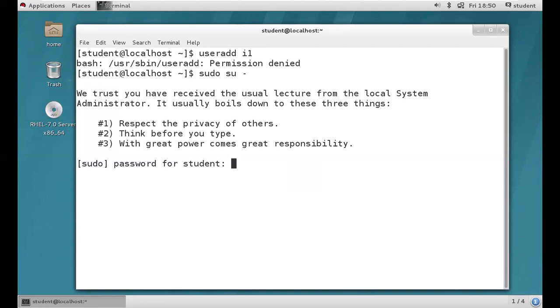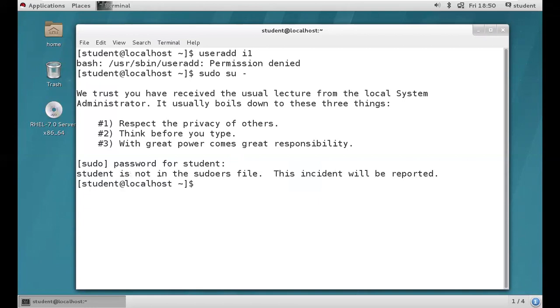It will ask for the password for the student user. I'm providing the password, and we are going to get an error. This command won't work on our local operating system, but it will work on an AWS instance. It will work on an Azure instance, meaning an Azure virtual machine. Why? Because by default the EC2 user has sudo access. Who provides the sudo access? Amazon provides the sudo access for the EC2 user account.